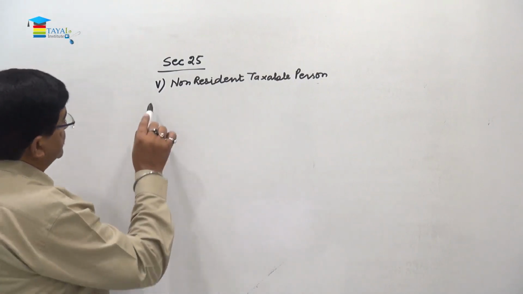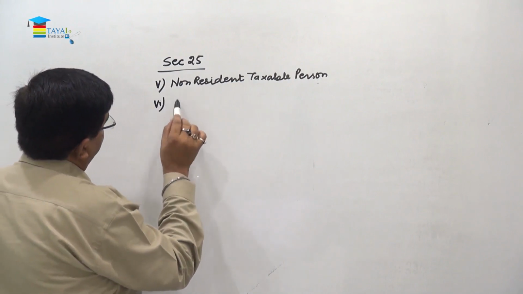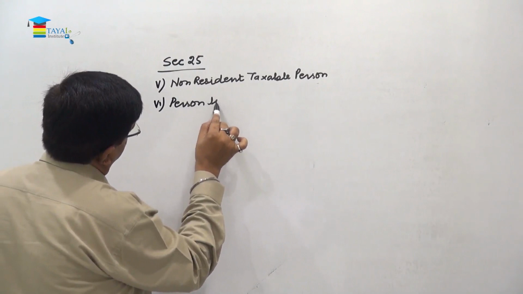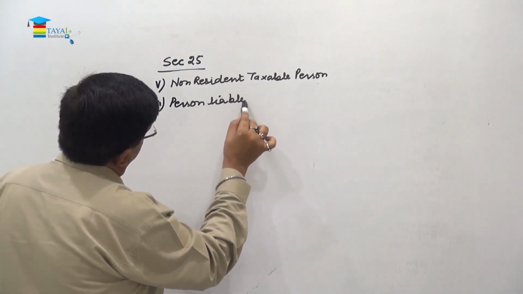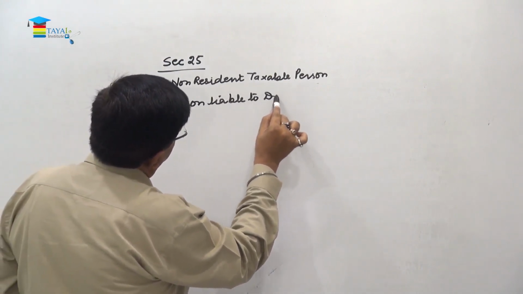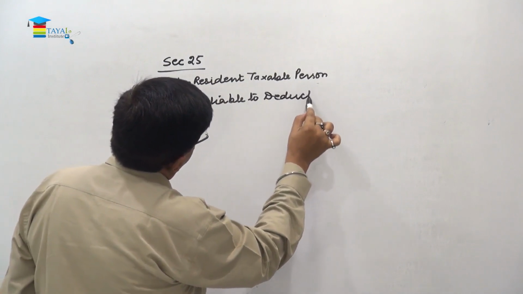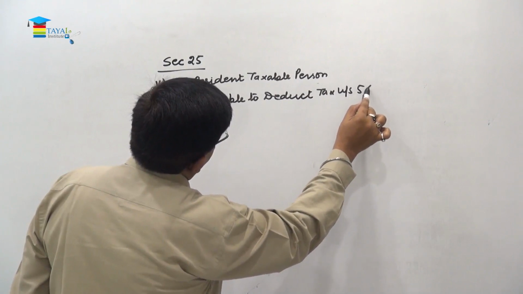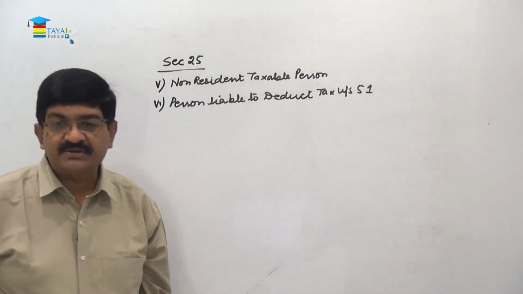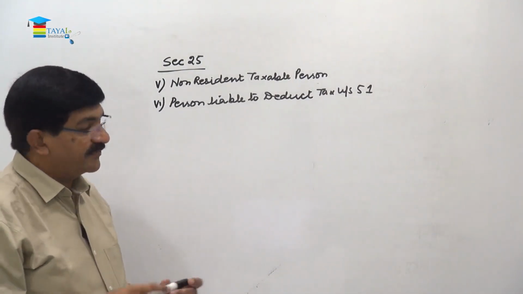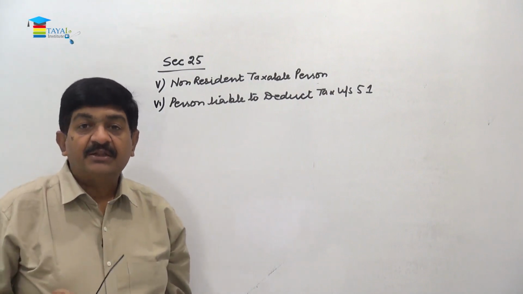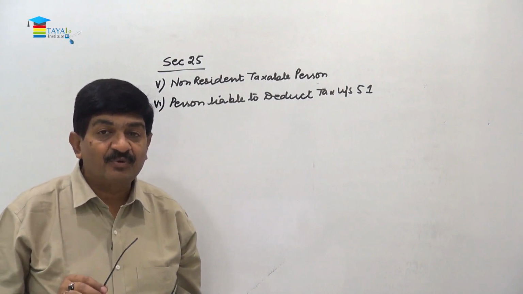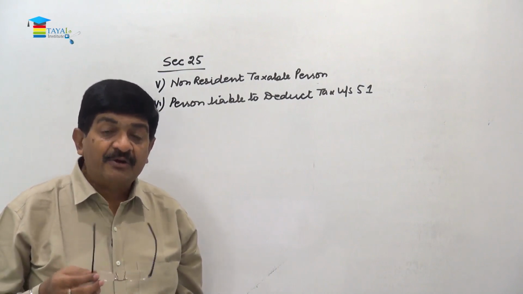Number 6, person liable to deduct tax under section 51. So mainly this is the government department, and the question of TDS arises where the value of supply in a single contract exceeds 2,50,000 rupees. Right. So it is the value of the contract.